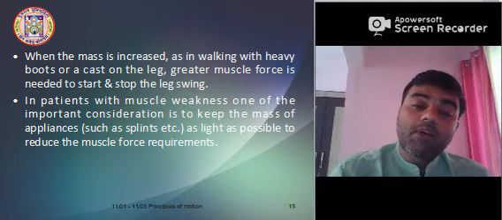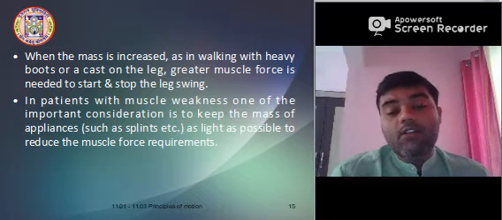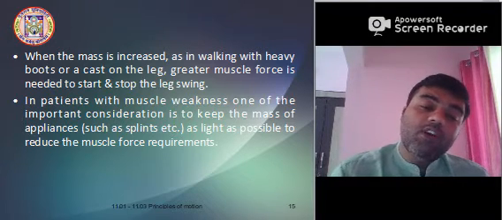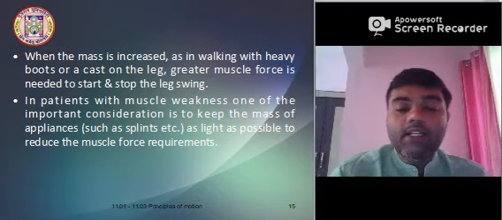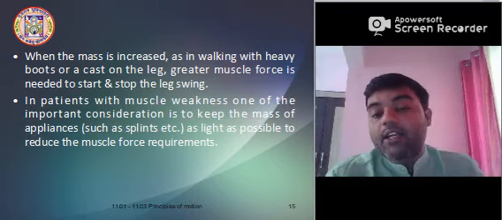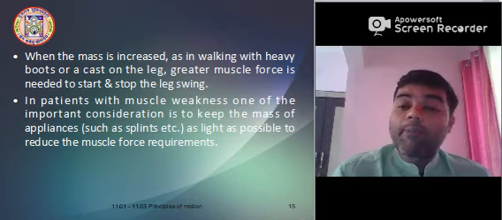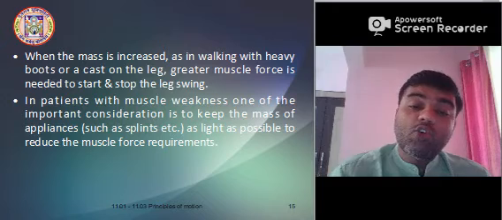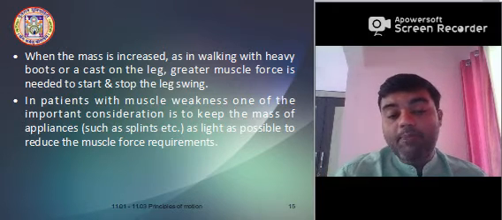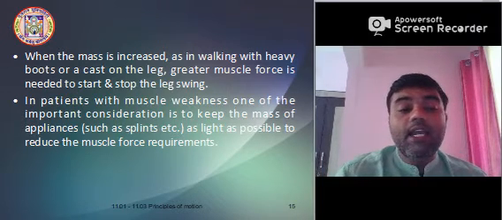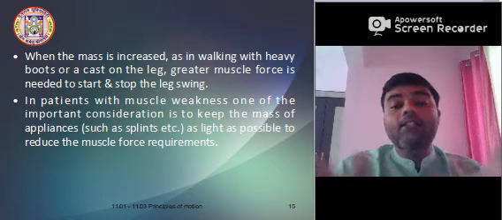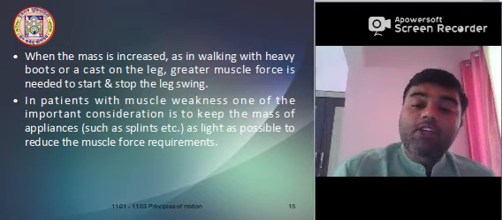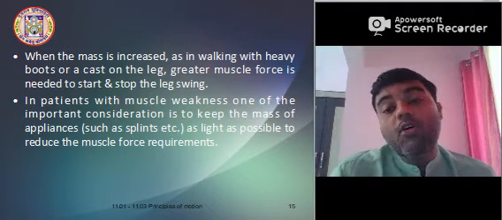In patients with muscle weakness, one of the important considerations is to keep the mass of appliances as light as possible to reduce the muscle force requirement. Obviously, the devices you give, the splint, the external appliances, the sticks, the walker, should be very light in weight so the patient can easily move and manage without any difficulty. But it should not be so light that it cannot take the force of that patient.